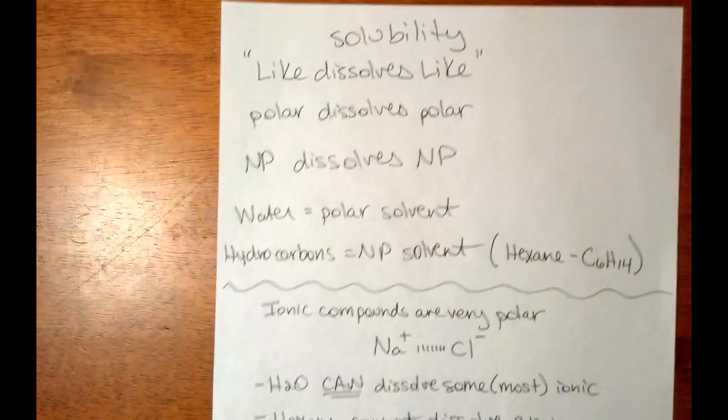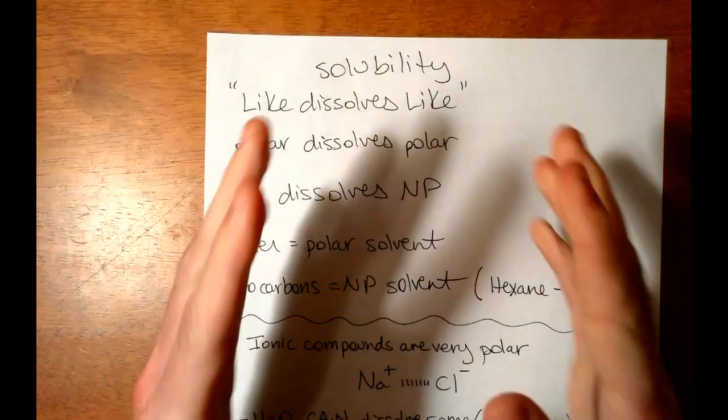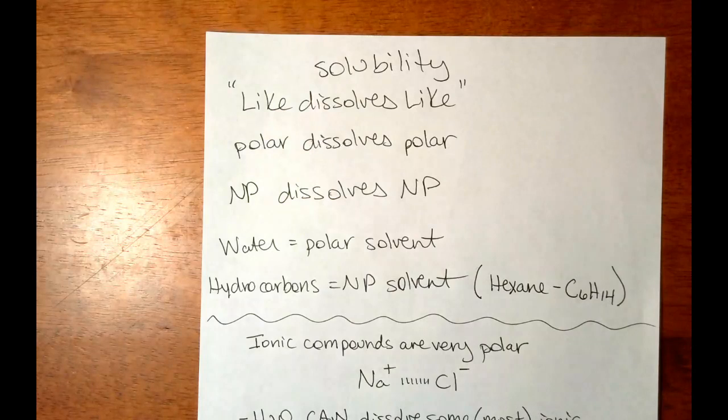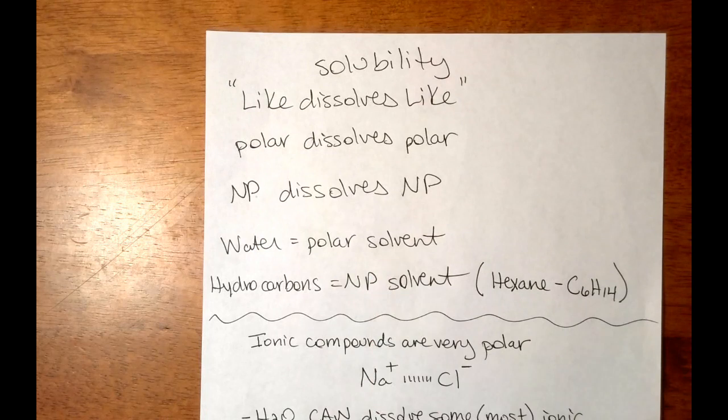So now to finish, one last thing that I'm going to introduce here is the idea of how intermolecular forces affect solubility. Two things trying to mix together or dissolve together. And the general rule of thumb is like dissolves like. Polar dissolves polar, nonpolar dissolves nonpolar. Water is usually looked at as the polar solvent, called the universal solvent. So anything that's polar, water has at least a chance to dissolve it. And it can dissolve most things, not all, but it at least has a chance.